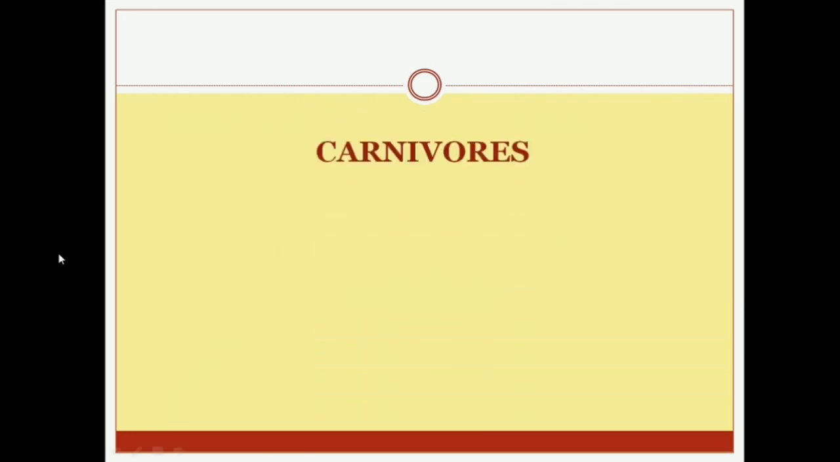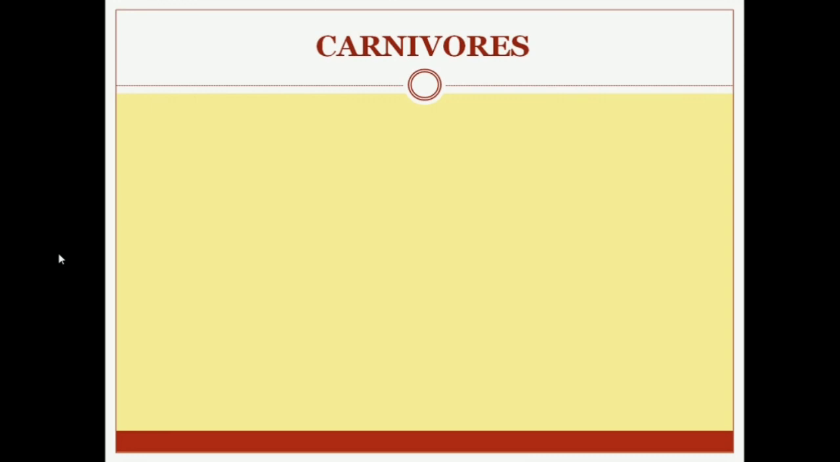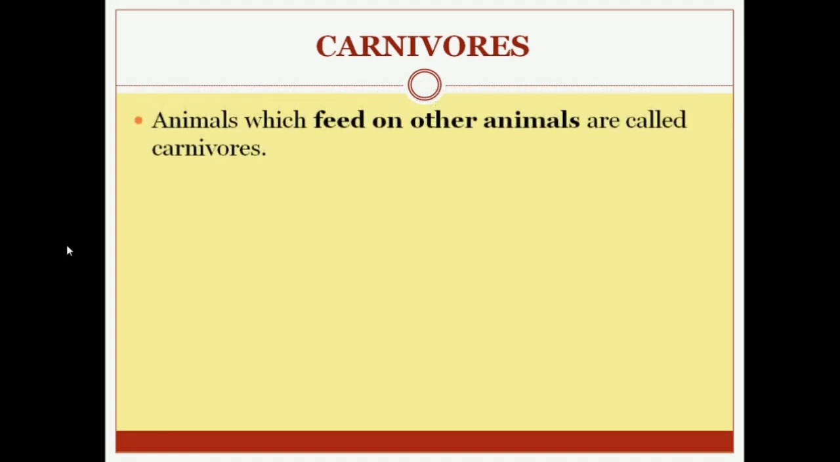Now next, carnivores or carnivorous animals. Let's see which type of food habit they have, or which type of animals are known as carnivores. Animals which feed on other animals are called carnivores. So you can say that carnivores are animals who feed on other animals, right? They do not eat plants. So the animals eating other animals are known as carnivores.